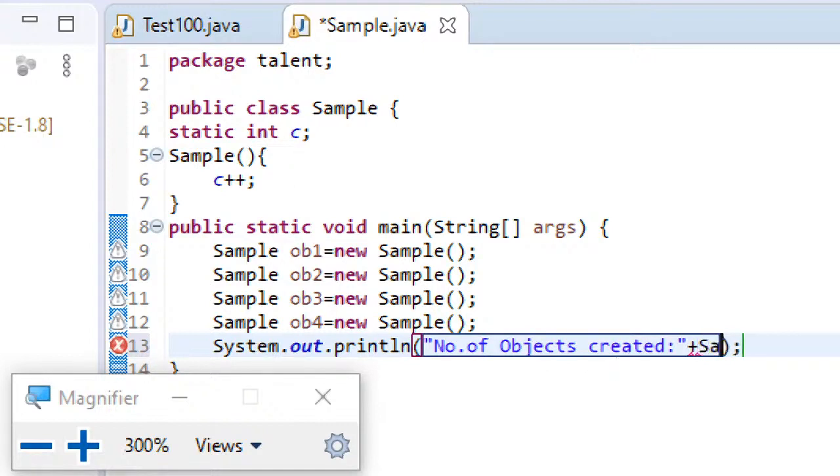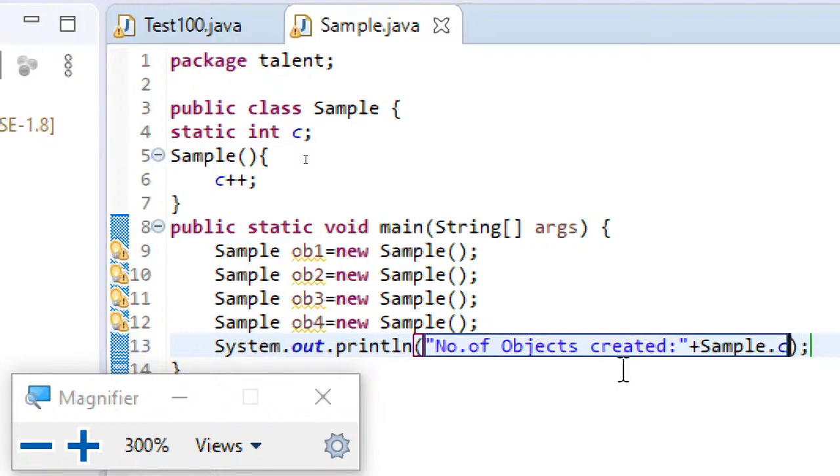So what I'm writing is Sample.c. Observe this, since the variable is static, I can directly access it without the object by using the class name. So this is the advantage of going for static variable declaration. The variables or methods that are declared to be static can directly be accessed with the class name rather than the object.